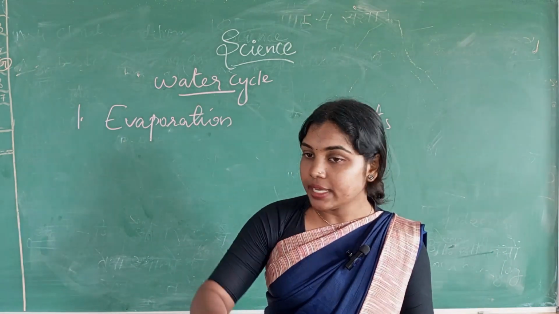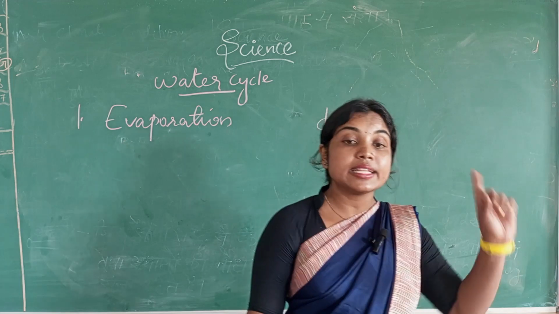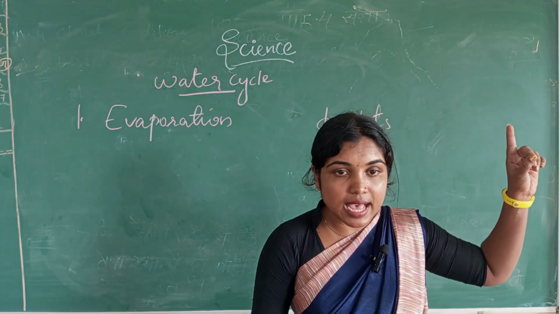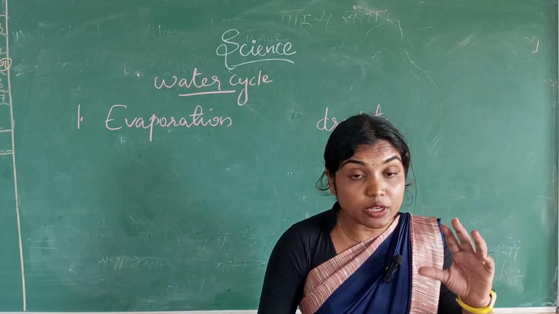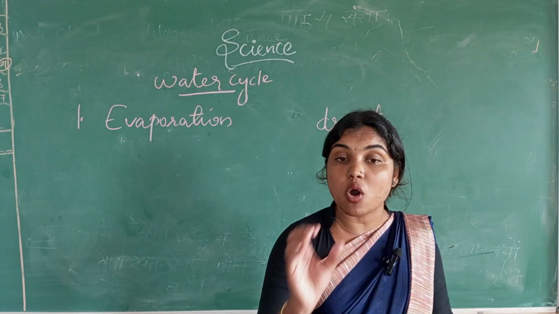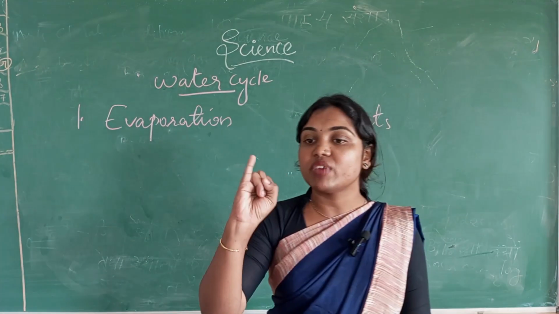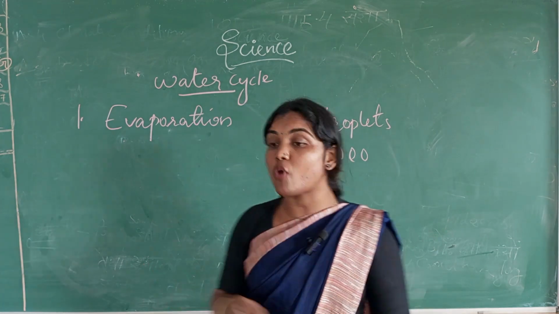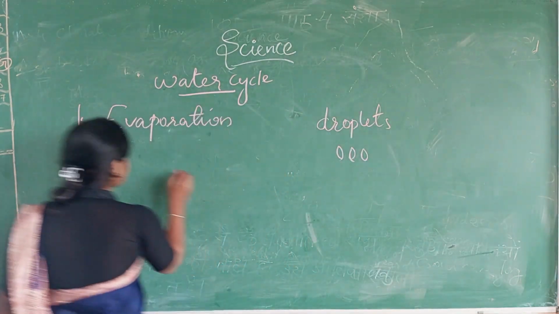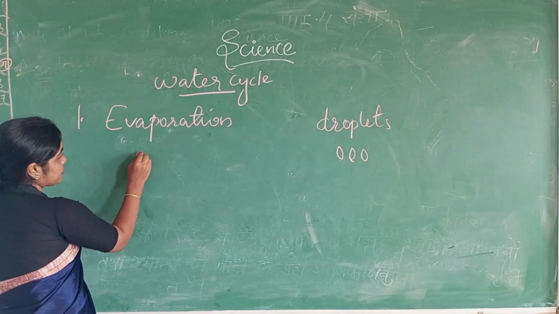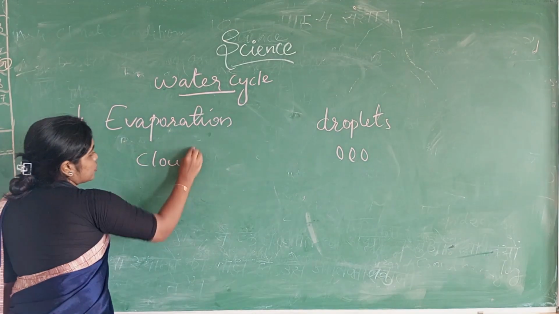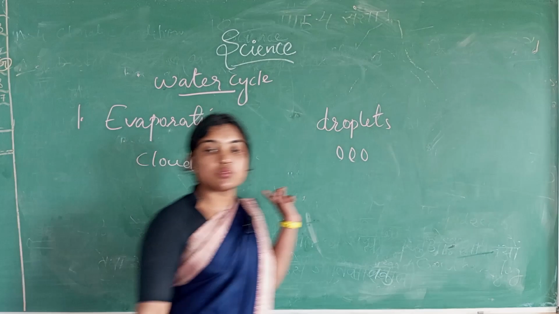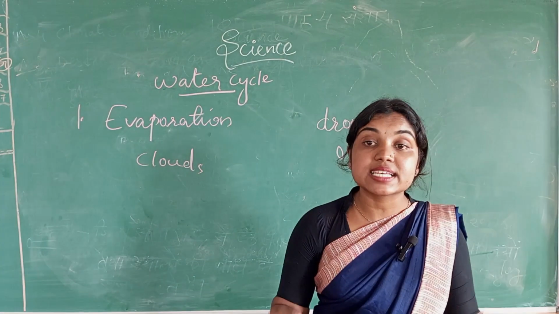That is called evaporation. When that water vapor reaches the sky, it turns into tiny droplets, and these droplets, along with various gases and dust particles, come together to form clouds. This is known as condensation.